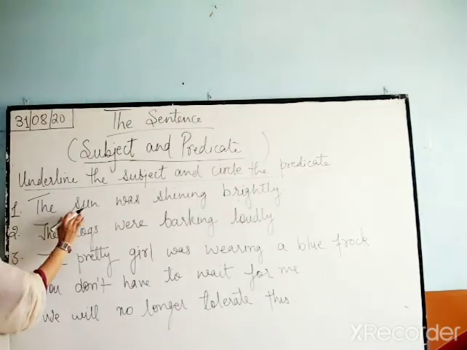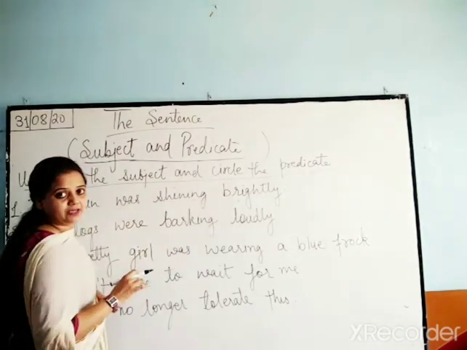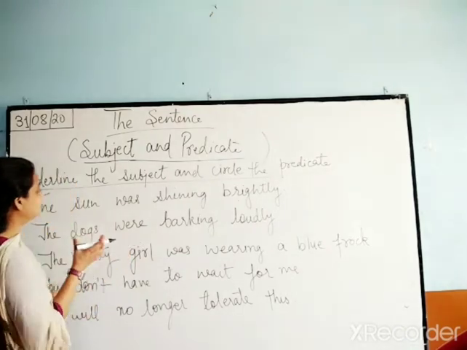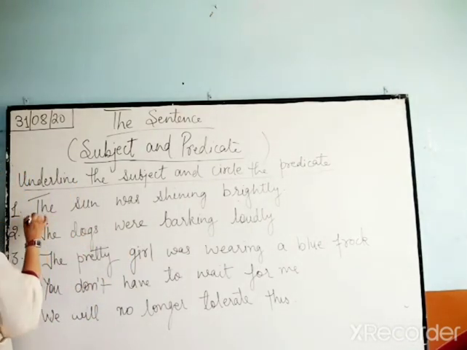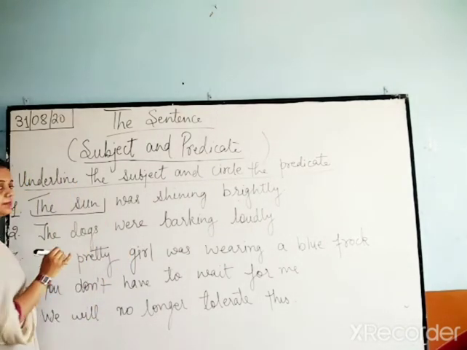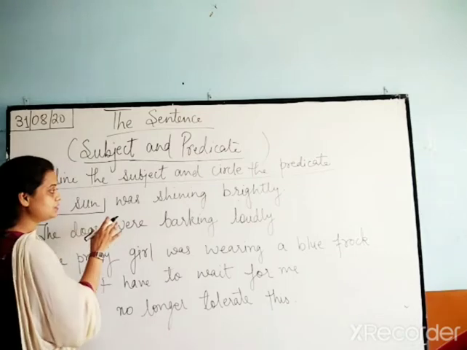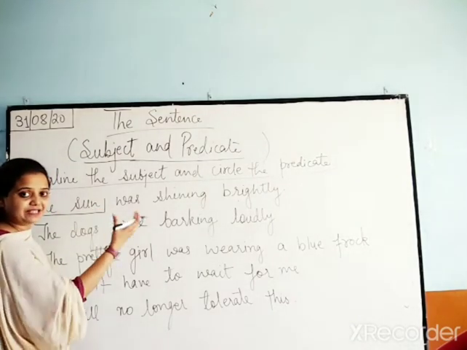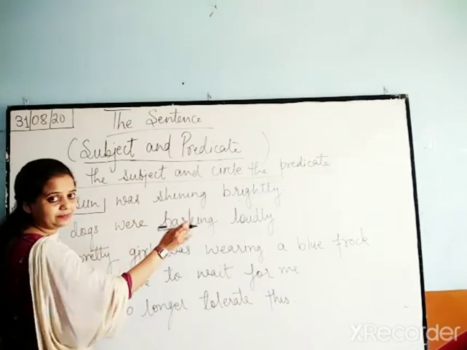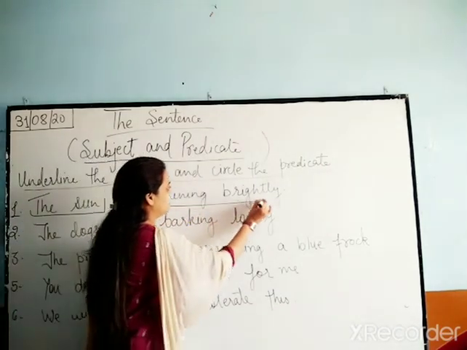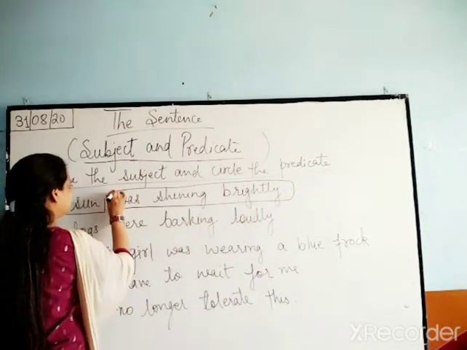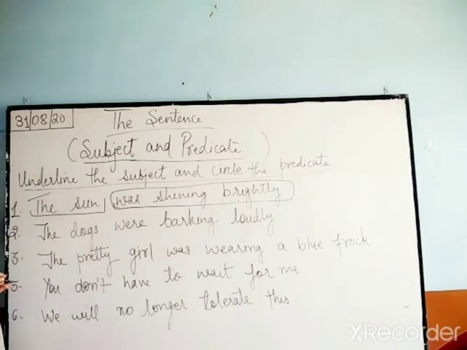First one is, the sun was shining brightly. So who shines brightly? The sun. The sun was shining brightly. Now what is being said about the sun? That it was shining brightly. Clear? So we will circle this. This is your predicate. This is your subject.